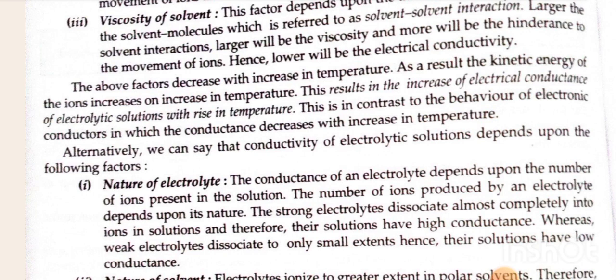First, nature of electrolyte. The conductance of an electrolyte depends upon the number of ions present in the solution. The number of ions produced by an electrolyte depends upon its nature. The strong electrolytes dissociate almost completely into ions in solution and therefore their solutions have high conductance, whereas weak electrolytes dissociate to a small extent, hence their solutions have low conductance.